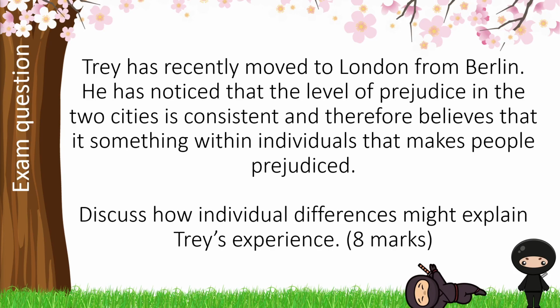Trey has moved to London from Berlin, and he's noticed that the level of prejudice is consistent between the two cities. So this is the focus for our STEM. Here, our command word is discuss. So within a discuss question, we need to explain those individual differences and link them back to Trey's experience. So we're only being assessed on our knowledge and application, and therefore our application, we need to have 8 different separate application ideas in order to secure the marks, ensuring that they're detailed enough and can only be applied to this particular STEM.